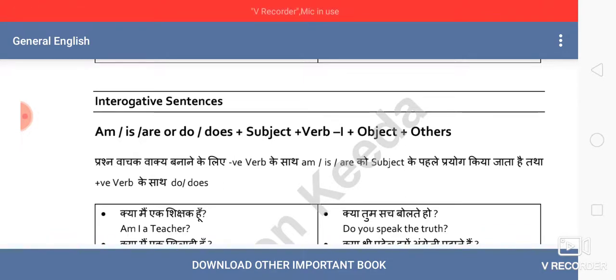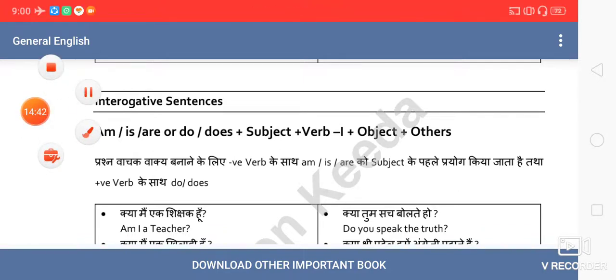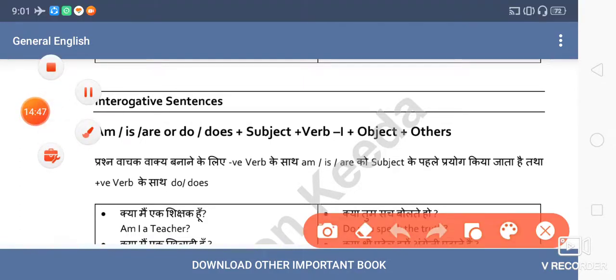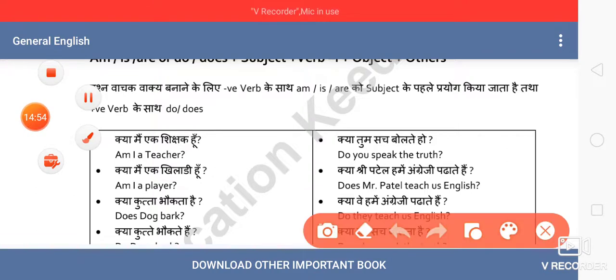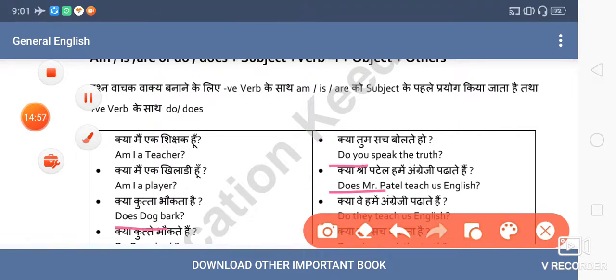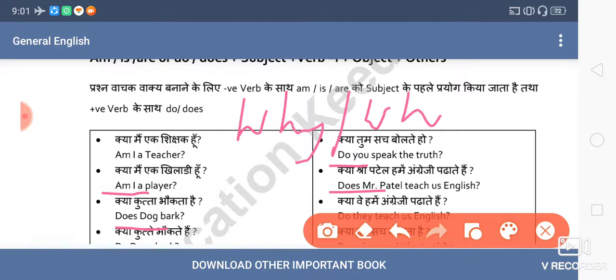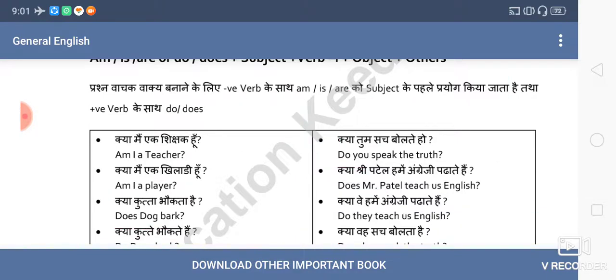And the identification is, such sentences never start with what, when, why, but these sentences start with auxiliaries, helping verbs, am, does, do. You can see like this. But the second category of interrogative sentence will always start with why, when, where, all these. So this is the first type. So what is the formula for it? Let's find it out.